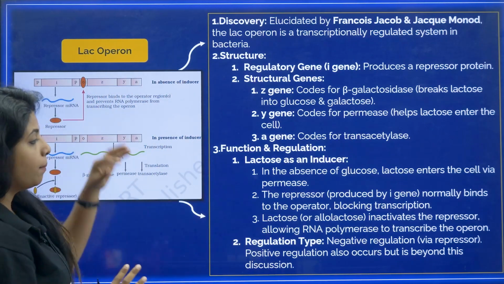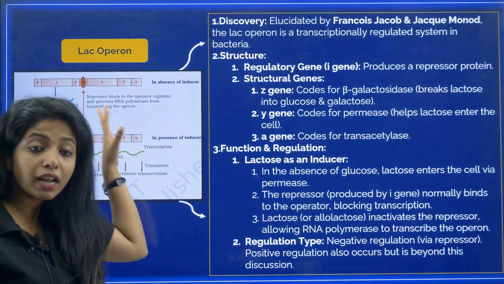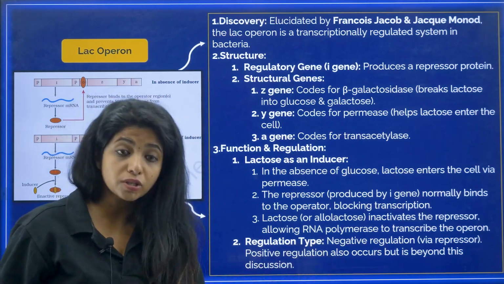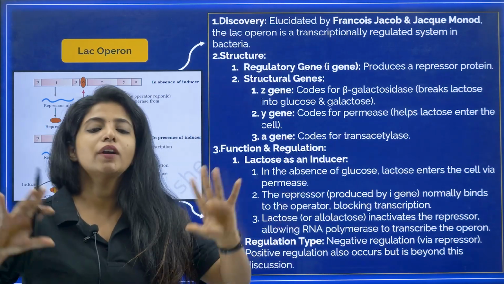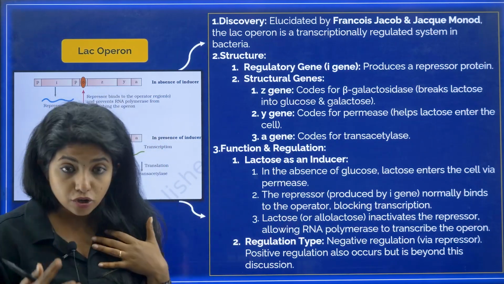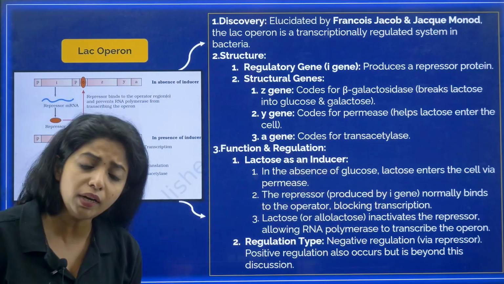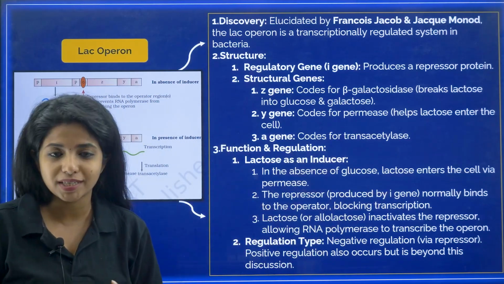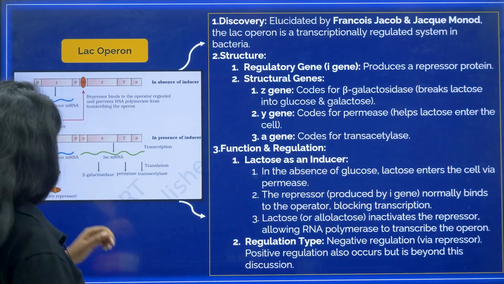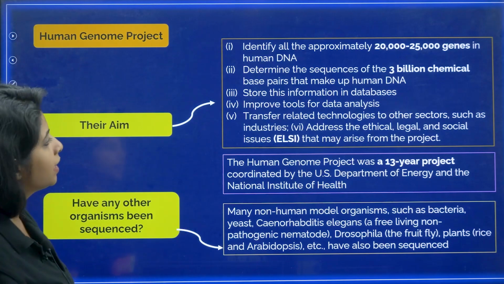Why, my dear children? Because here it is mostly being closed with the help of the repressor. So there is a negative regulation happening here. In your NCERT it is written that positive regulation is also there, but it is beyond the discussion, so let's not discuss it. Anyway, it might not be coming. You should know it's a negative regulation shown via the repressor. Mostly it is in the switched off condition. Only when the inducer, that is lactose or allolactose, is there, does it get turned on. Cool. Remember the names Francois Jacob and Jacques Monod.